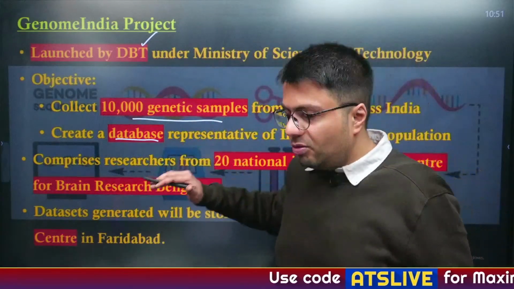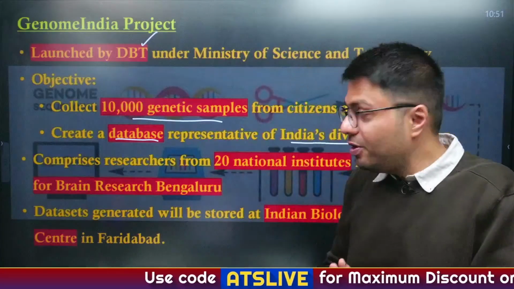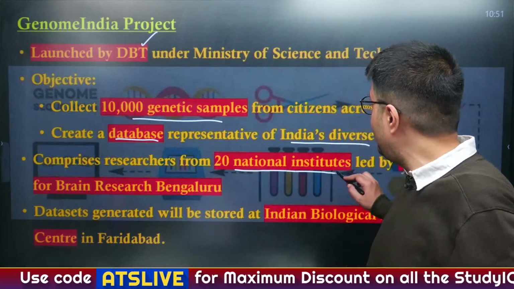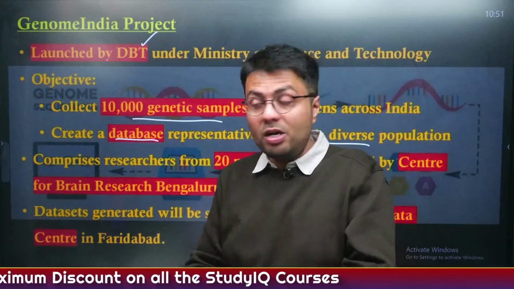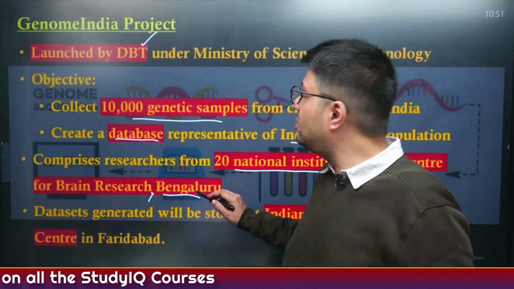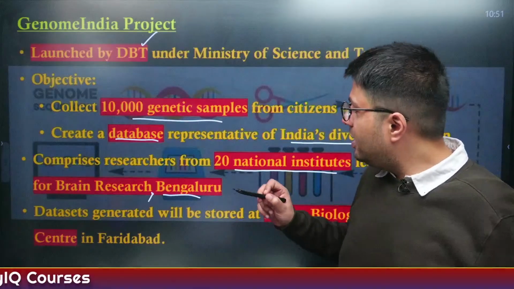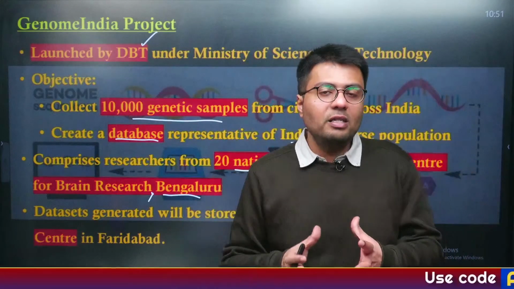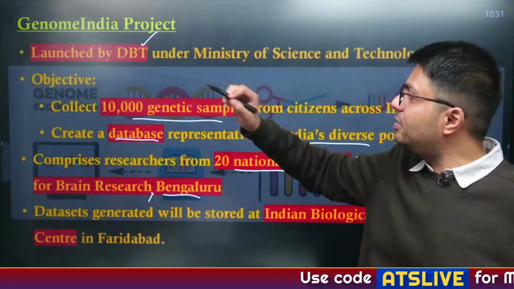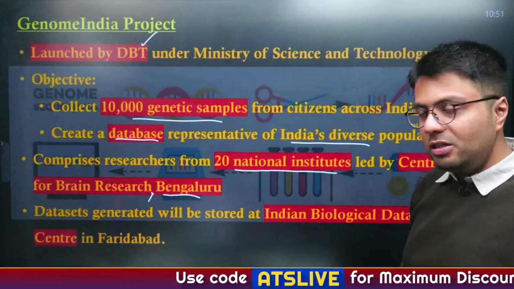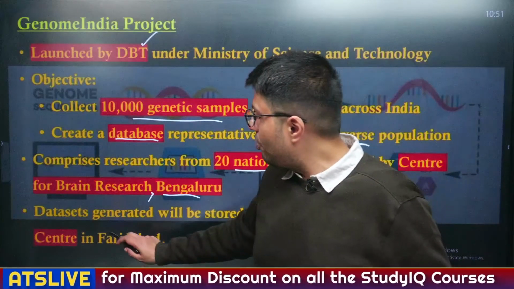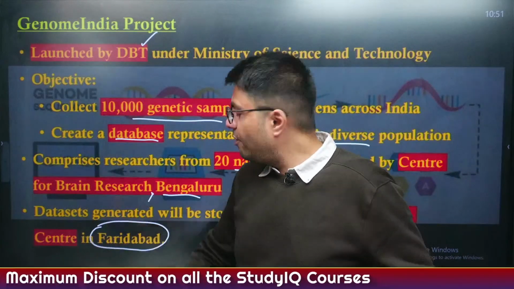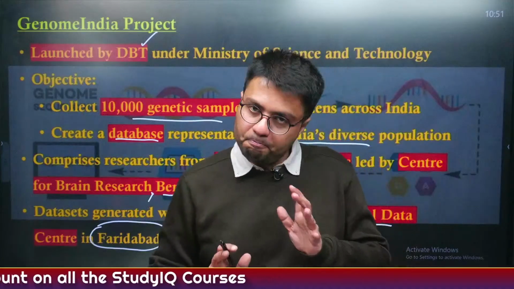Now, this project consists of researchers belonging to as many as 20 national institutions, and it will be led by the Centre for Brain Research, which is located in the southern city of Bengaluru. Also, the data sets generated after sequencing of these 10,000 genomes will be stored at the Indian Biological Data Centre located in the city of Faridabad, in Haryana. Understood?